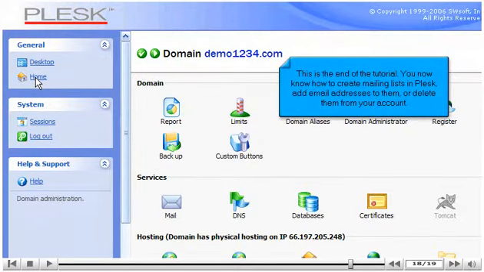This is the end of the tutorial. You now know how to create mailing lists in Plesk, add email addresses to them, or delete them from your account.